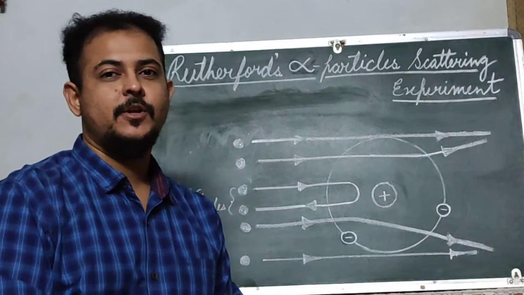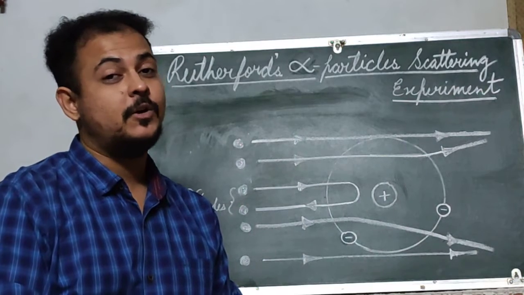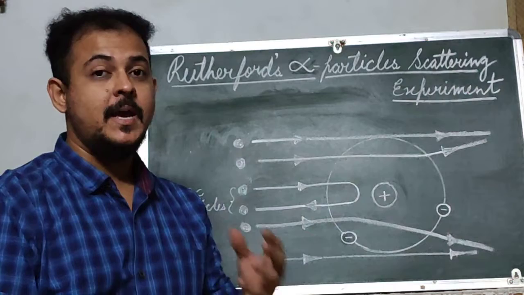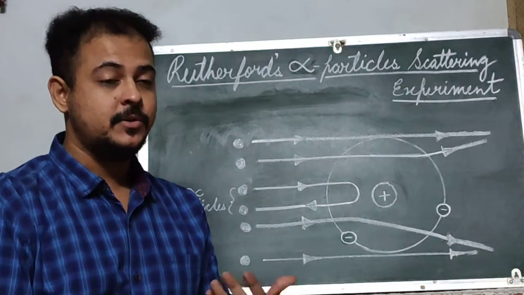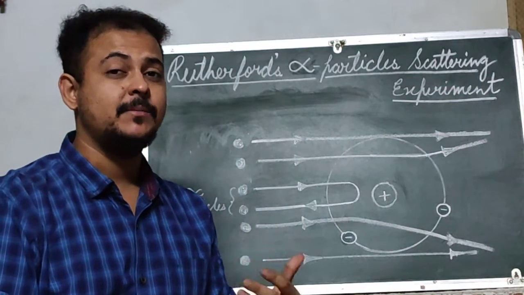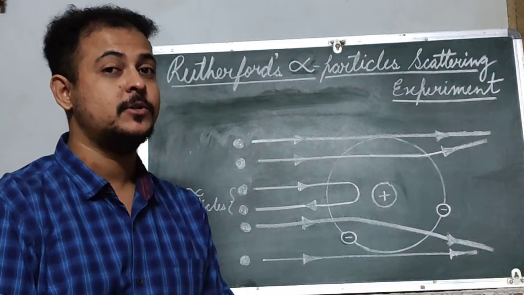Now it's time for QQ, that is curious questions. The first question is, what are neutrons? During his experiment he used alpha particles, as I said, which are helium. So he was assuming that the mass of the helium atom should be 2, but later on in the experiment it was found to be 4.